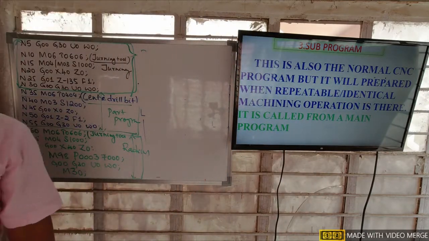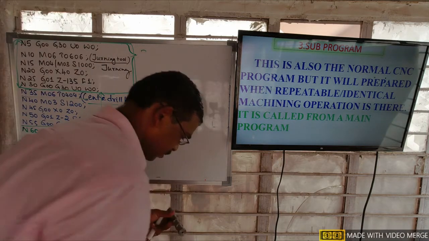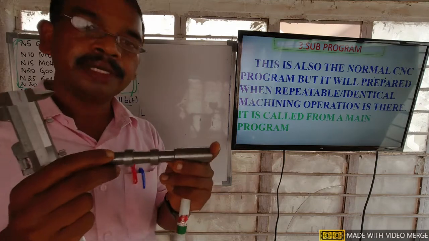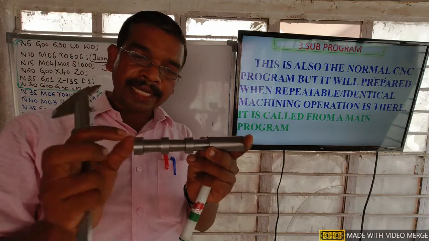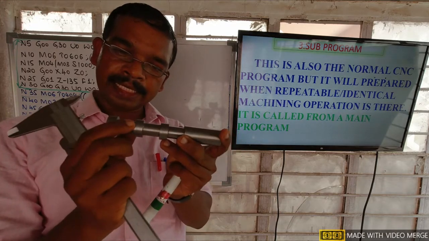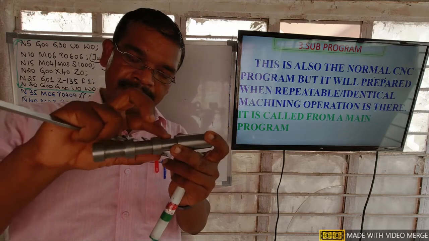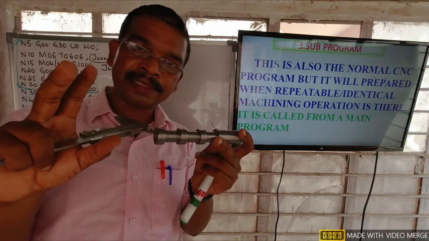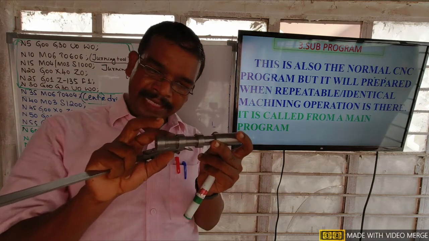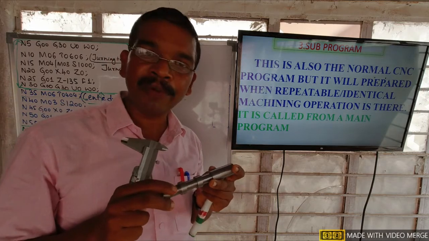See, friends, when we want to machine identical surfaces like this workpiece, the groove length and diameter are the same. These three grooves are identical surfaces. When we want to finish these identical surfaces on the same workpiece, we go for the subprogram.